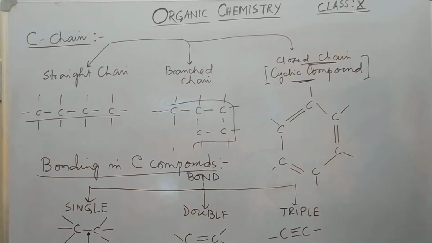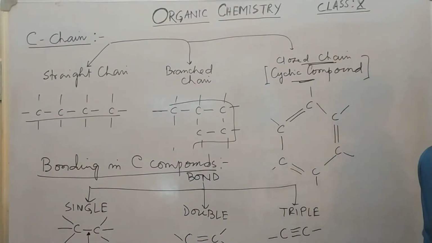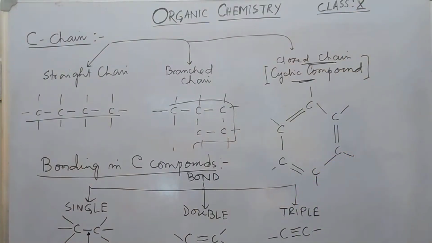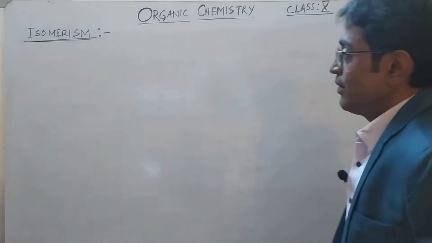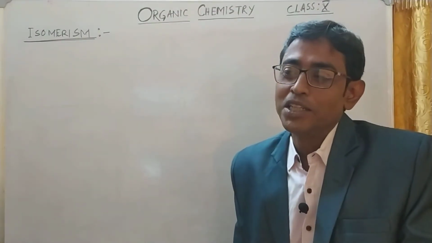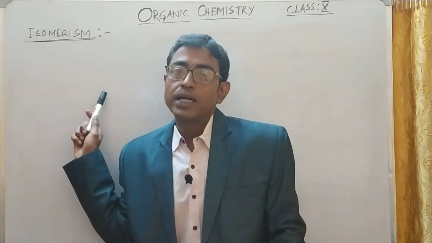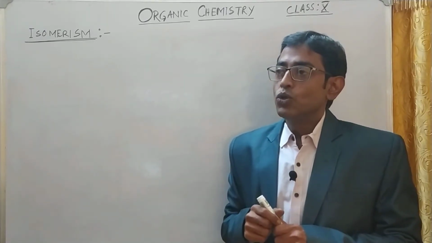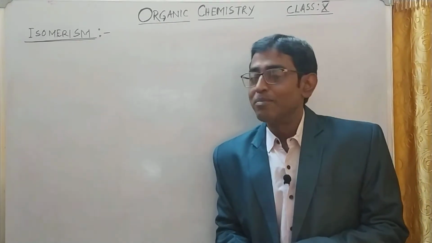Now we will elaborate another thing that is called isomerism in organic compounds. We are getting into a very, very important thing called isomerism. Remember, you can definitely expect 2-3 marks from isomerism in your class 10 board exam. It is very, very important.